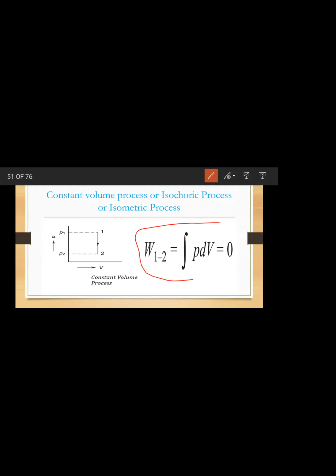Can you see the screen? Yes, ma'am. Okay, so zero. For constant volume, dV is 0. Why is dV 0? There is no change in volume. That's why dV, meaning change in volume, is 0. If this is 0, then the integral will be 0.